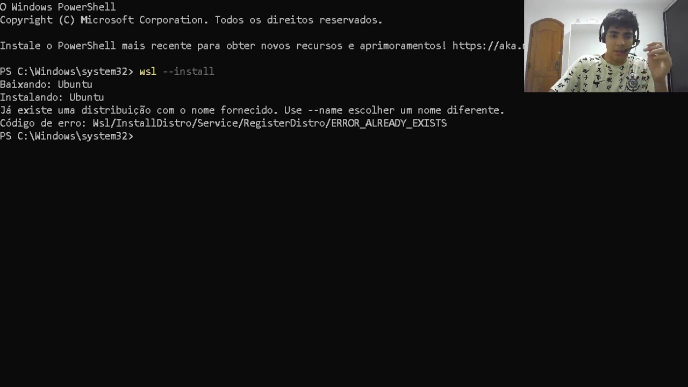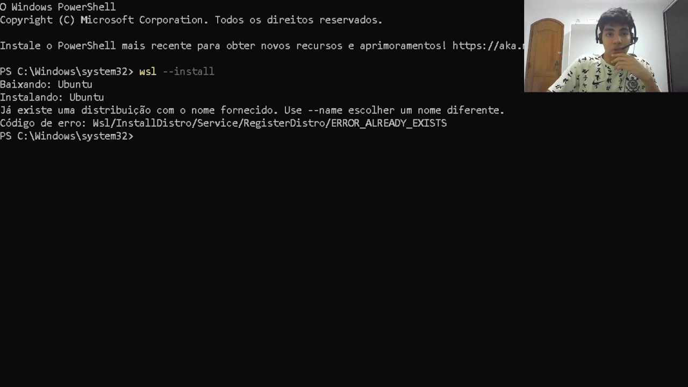So let's get hands-on. How to install WSL2? It's very simple. First of all, you need to open your PowerShell as administrator and run the command wsl --install. And after that, we will update Ubuntu and WSL.